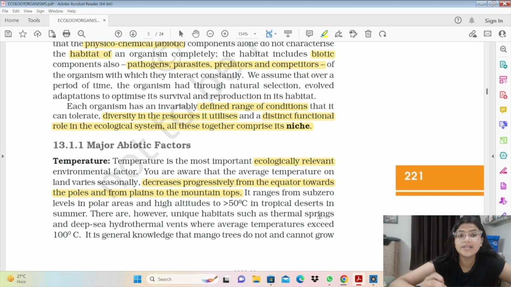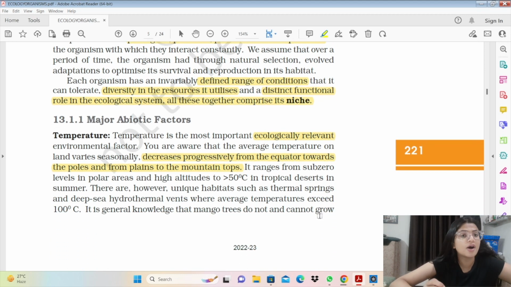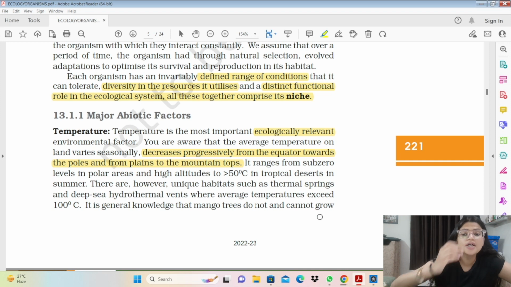So niche is a very specific term for a particular organism living in a habitat. So let's move forward to the major abiotic factors. Abiotic factors कौन से present होते हैं environment में जो एक organism को affect करते हैं? There can be temperature, light, water or soil. So temperature being the most important ecological factor.